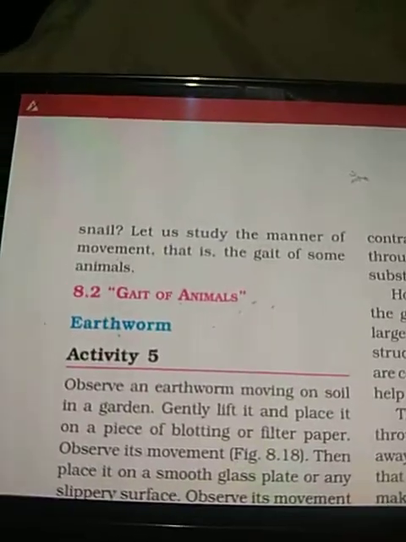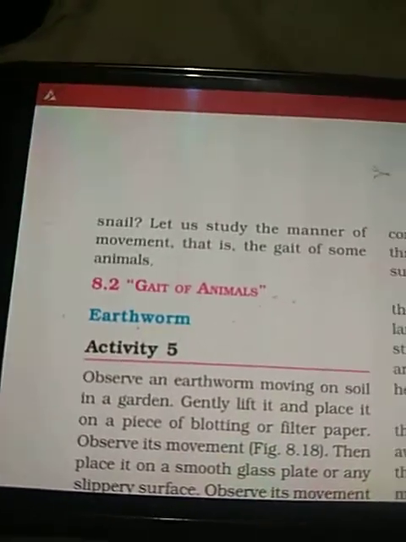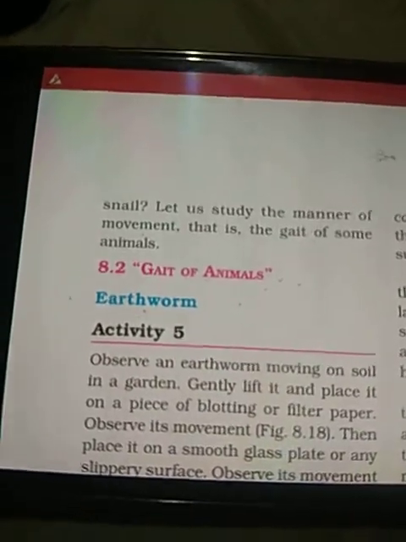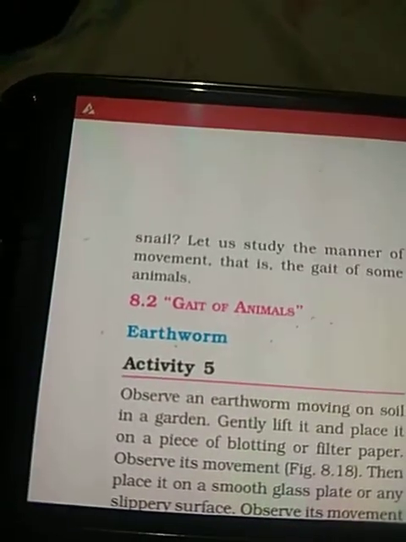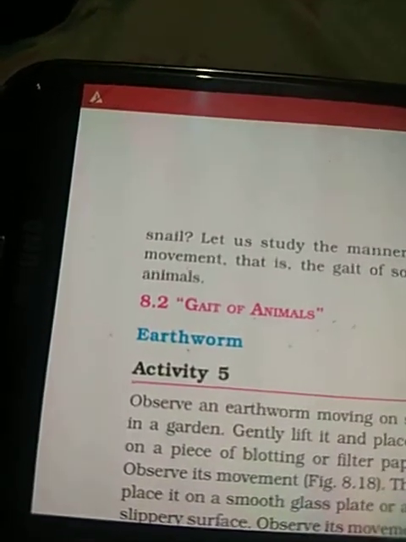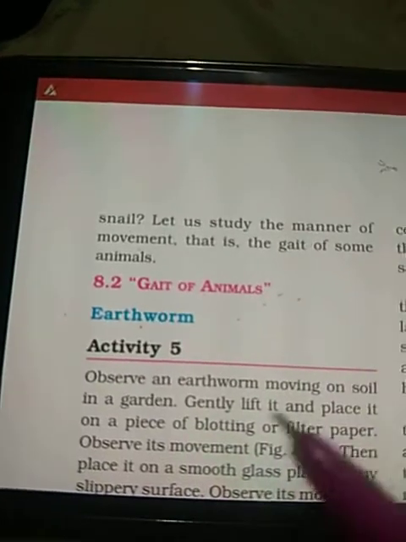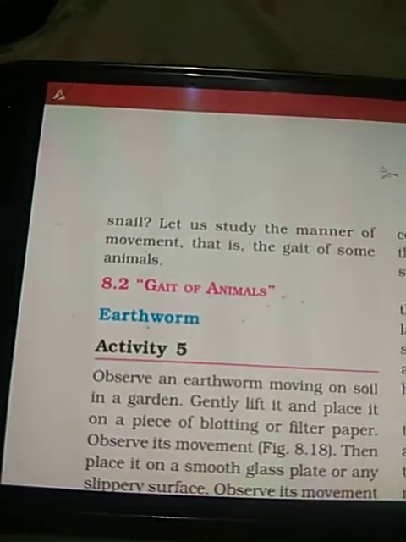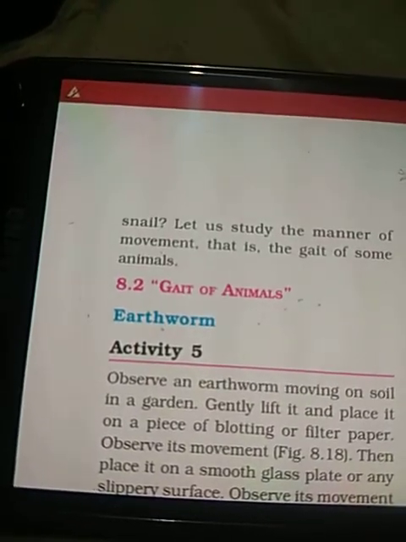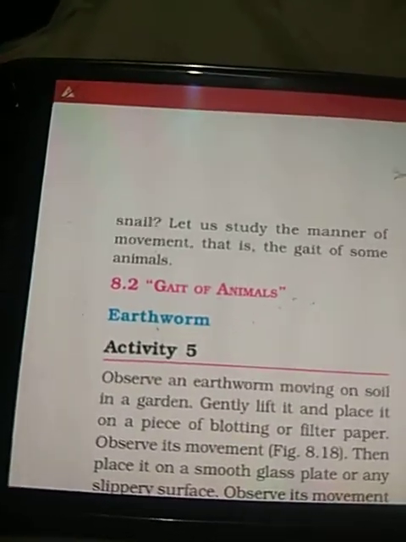In the previous part, we discussed that a framework of bone, muscles, and cartilages are required for allowing movement of the body. So, in this topic, we will be discussing how the earthworm moves even if it doesn't have a bony structure called a skeleton. Let us see.